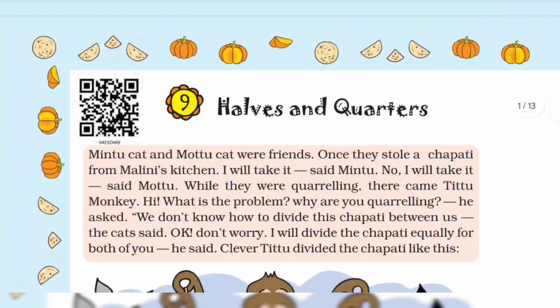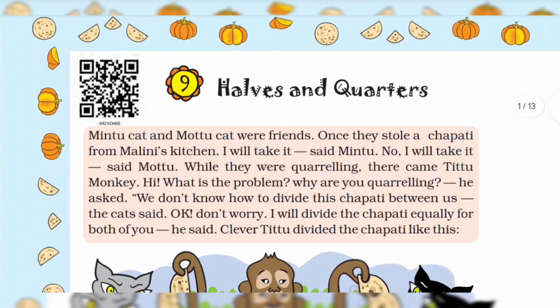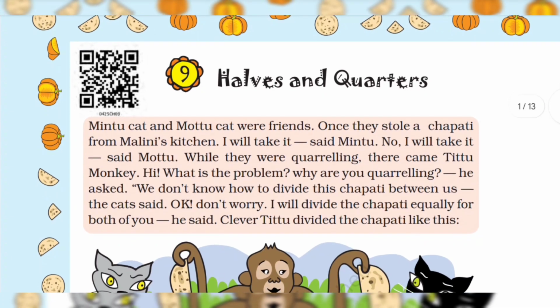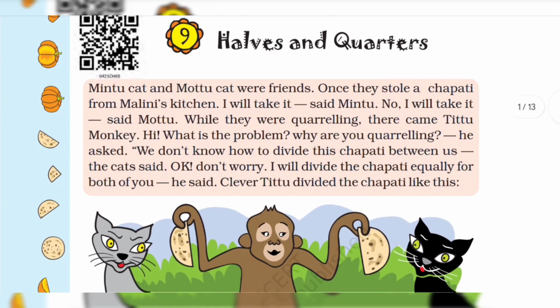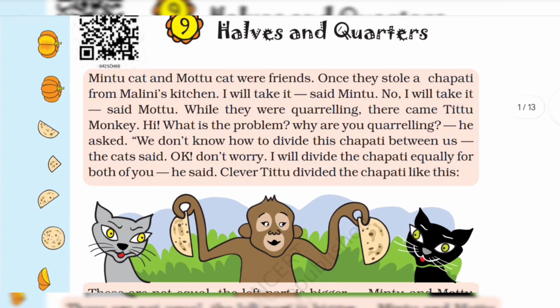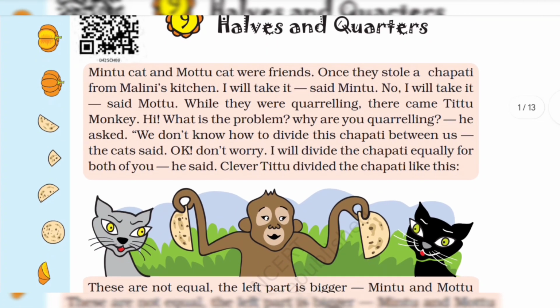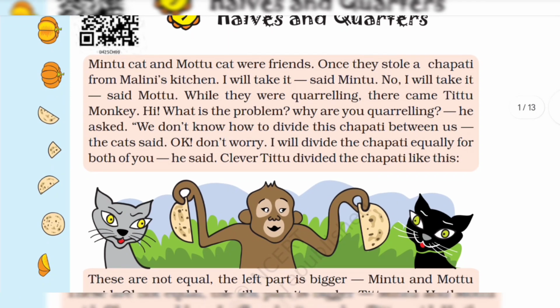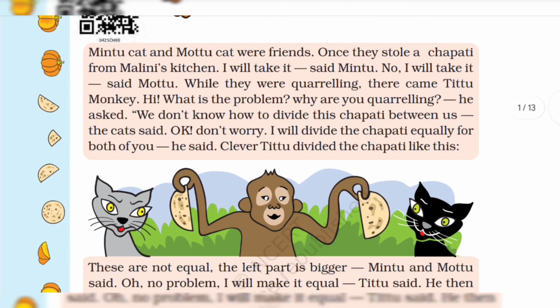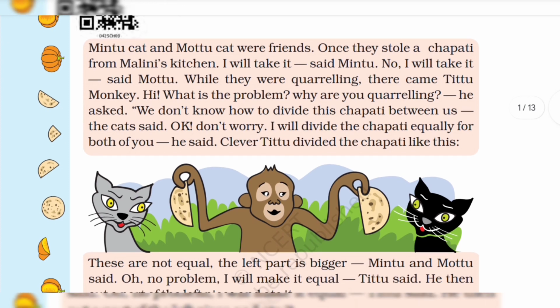Halves and quarters. Mintu cat and Montu cat were friends. Once they stole a chapati from Malini's kitchen. "I will take it," said Mintu. "No, I will take it," said Montu. While they were quarreling, there came Titu.